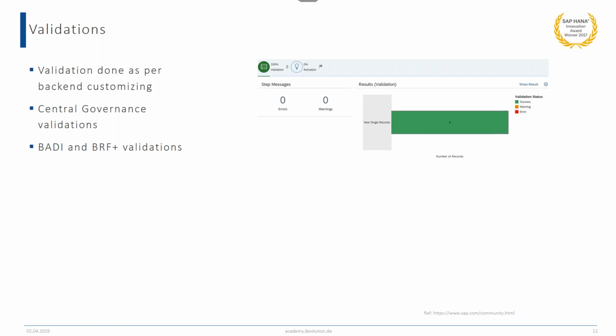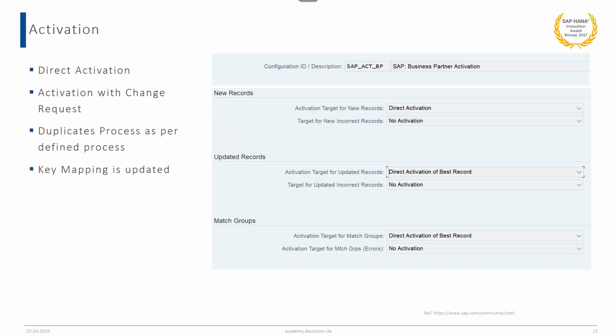And after the validation step, then we have the activation step. So SAP provides various options for the activation step. We have an option for a direct activation, or we have an option for activation with a change request, or we can just update the duplicate records as processed.